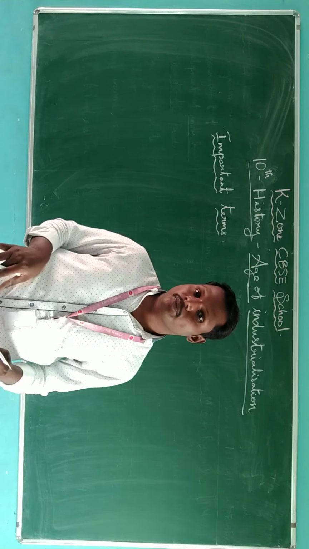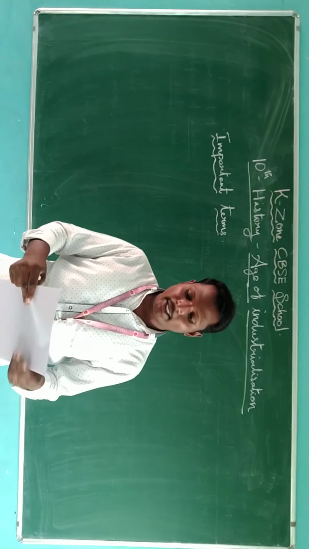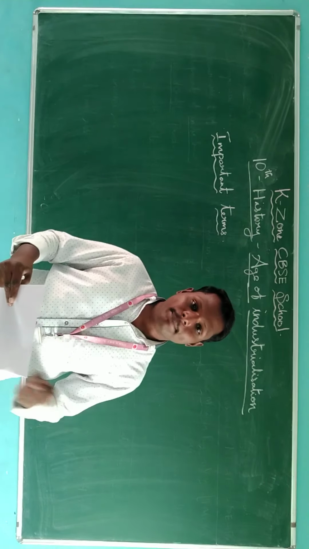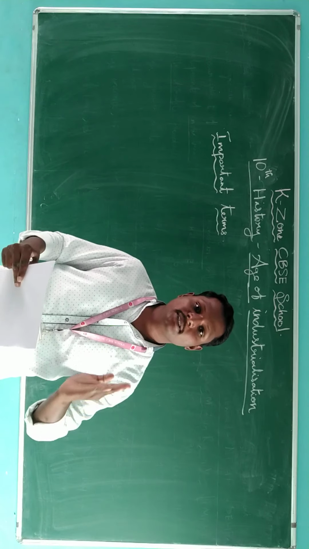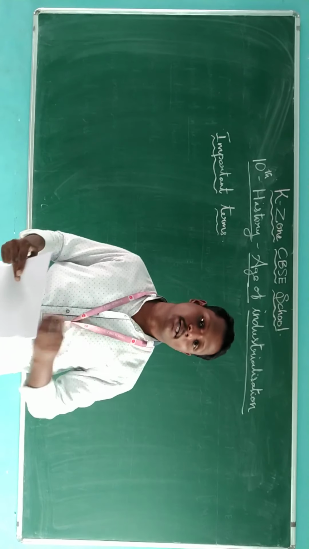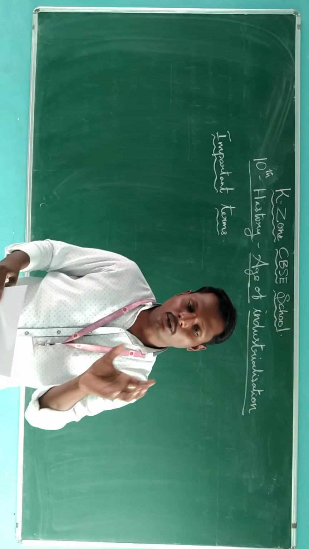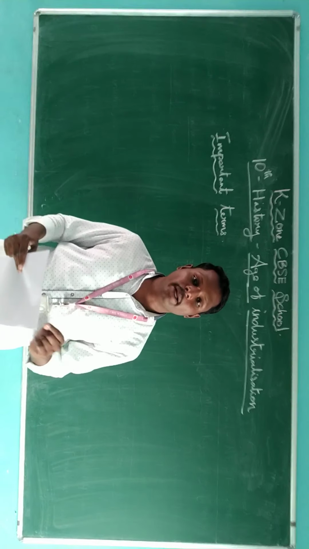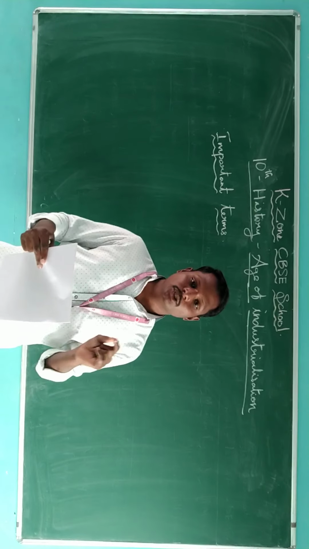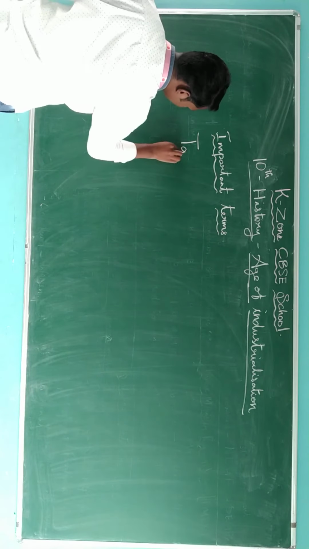So here also the association is created to protect the members' interest and supervise the quality of the product or the work. So this is called the work of an association of craftsmen or merchants.